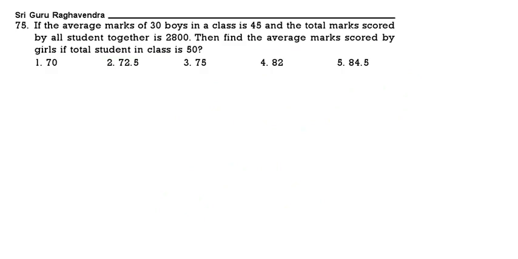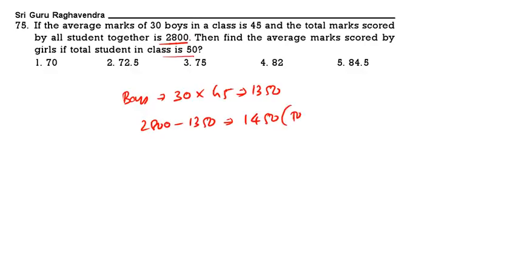See the next one. The average marks of 30 students in a class is 45, and the total scored by all students is 2800. Find the average marks of the girls if the total strength is 50. There are 30 boys with an average of 45, total 1350. Now the total is 2800, so 2800 minus 1350 is 1450. This is the total marks of the girls.